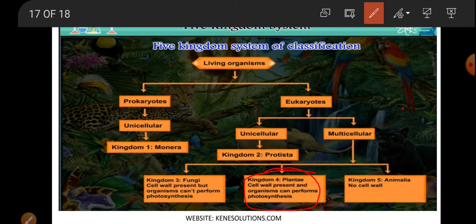Next is kingdom Animalia. Kingdom Animalia do not have a cell wall, so they cannot prepare their own food. They are always dependent on plants or other animals for their food. Okay, this is the tabular form which was given by Robert Whittaker sir, and you need to know this table very much thoroughly. Okay,